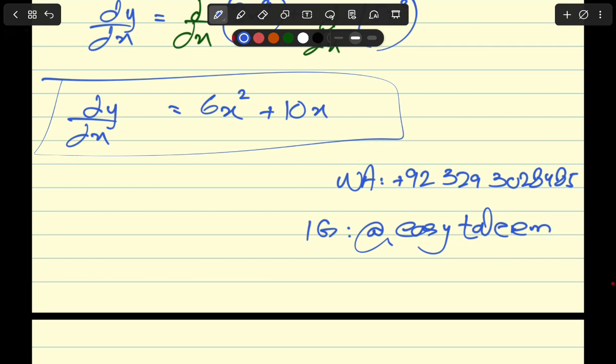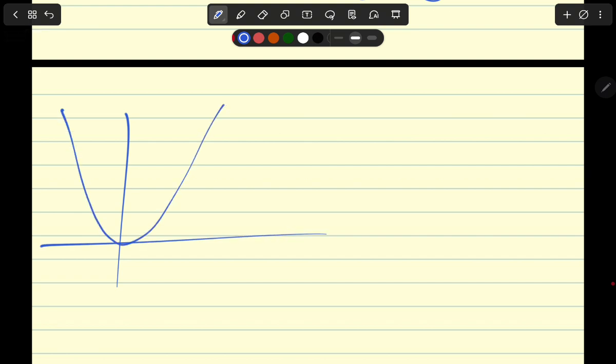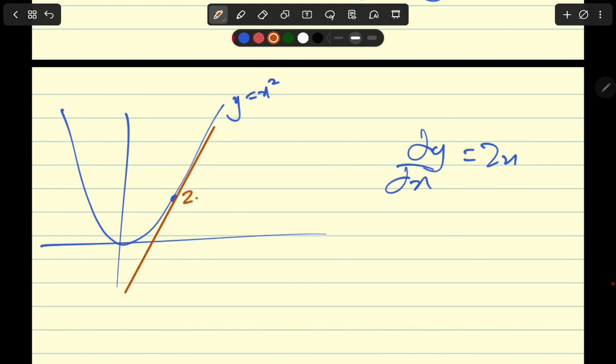Right now, in the next lecture, we'll begin applying differentiation. We'll move from finding derivatives to using them for gradients of tangents and normals. Right, because this was a graph of y equals x squared. Right, you understood that the gradient of this graph is going to be 2x. But if I want to find out the equation of a tangent at this particular point, let's say that this is 2 comma 4, right? How do I do that? What if I want to find out the equation of a normal at this particular point? How do I do that, right?